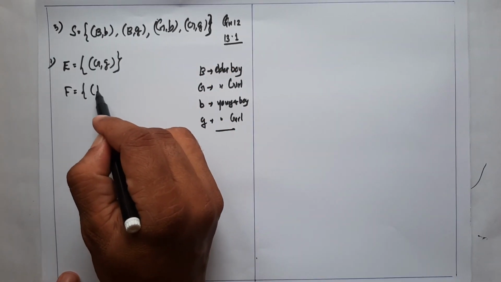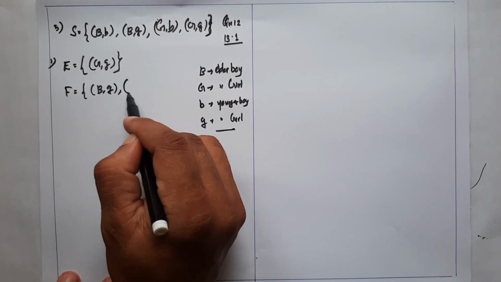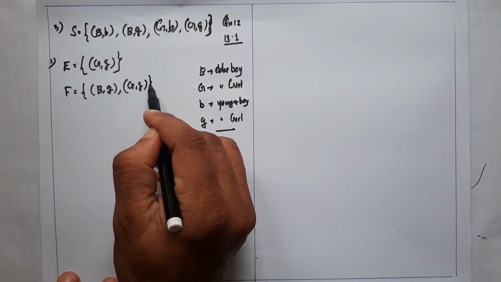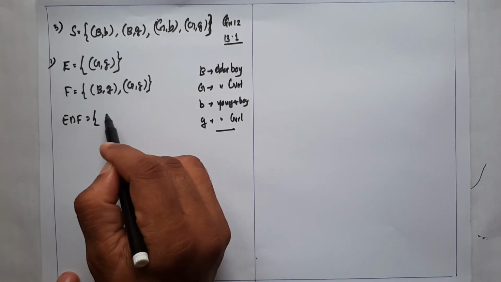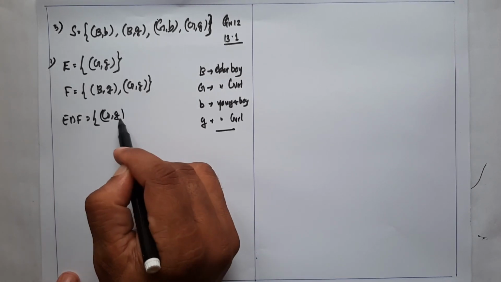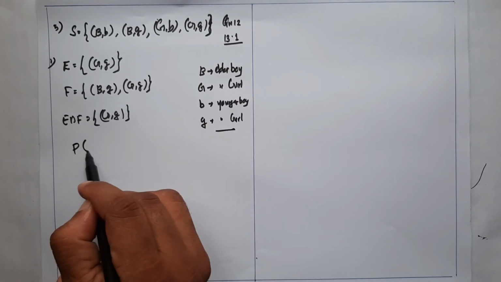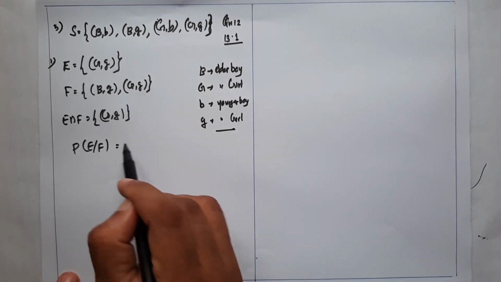The elements are B, G and G, G. Now, E intersection F is equal to G, G.